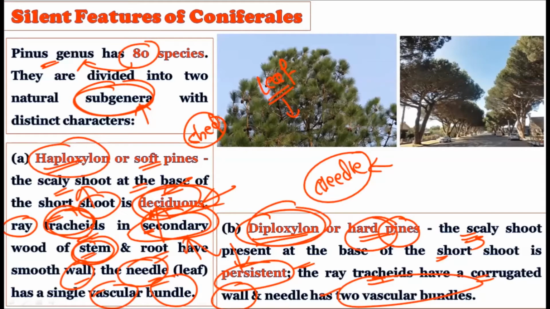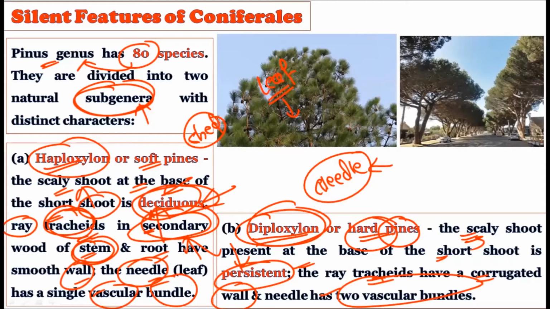These haploxylon and diploxylon pines are the natural two subgenera of the Pinus genus. The Pinus genus possesses 80 species. Out of them, we can naturally classify them into two subgenera. The very first is the haploxylon and the second is the diploxylon.